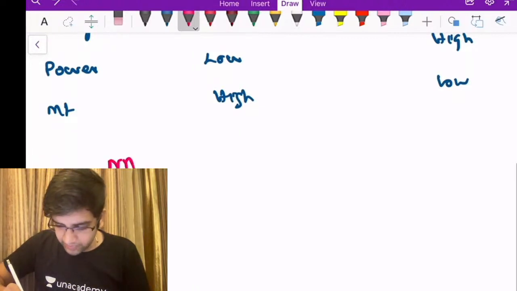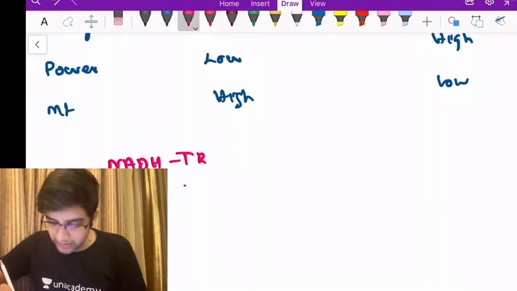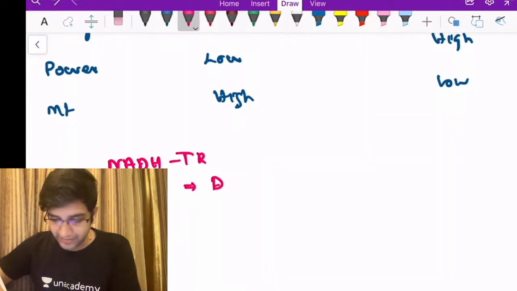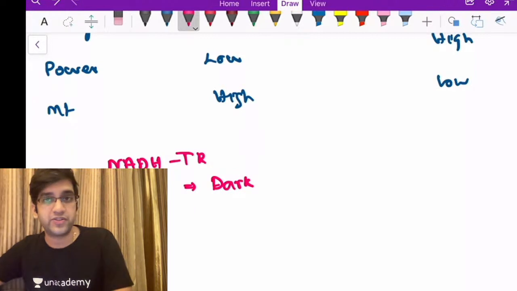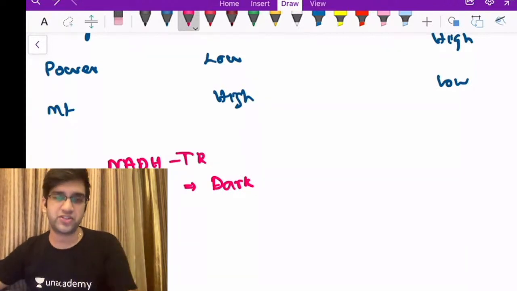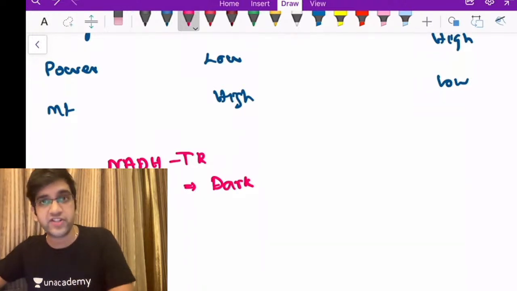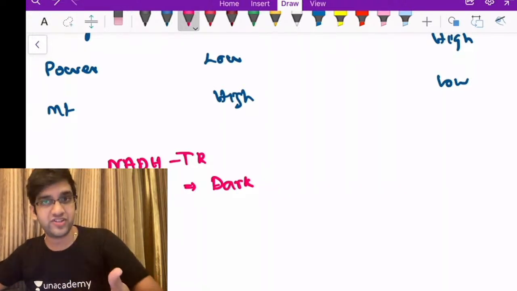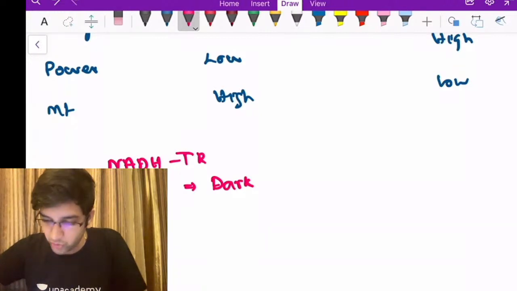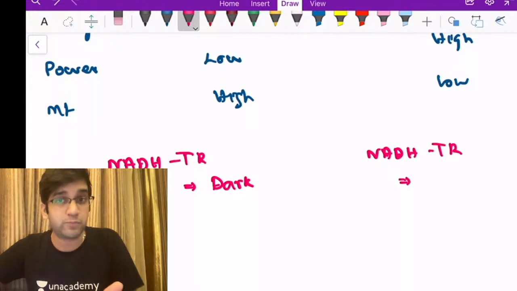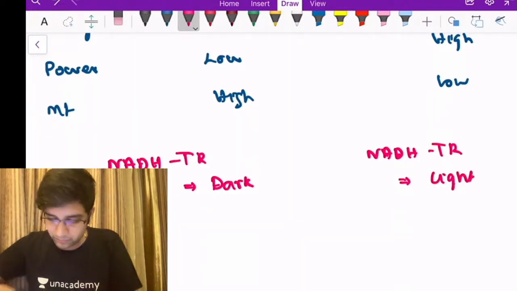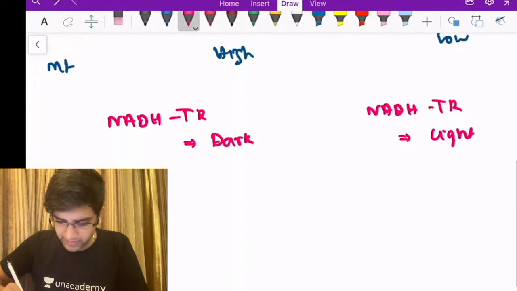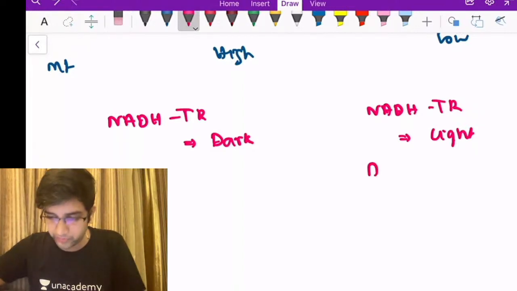So when I have an NADH-TR, which stands for tetrazolium reductase, a type 1 muscle fiber will appear dark in color, right? I'll share you the pictures after this class. I'll share a few pictures in the Telegram group for you to interpret what type of muscle fiber it is, because those interpretations are required for me to understand what regenerates after an injury or not, right? And with the same NADH tetrazolium reductase, a type 2 muscle fiber will look light in color. Same I can use for an ATPase. I'll do ATPase staining for both of them.